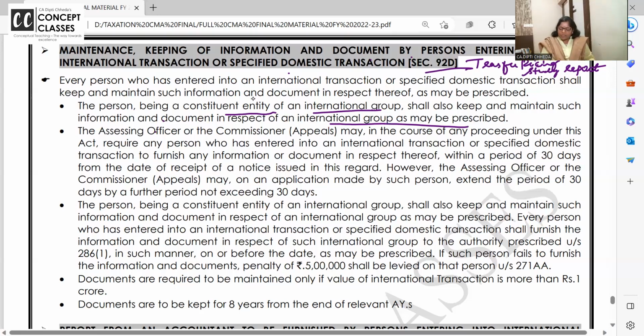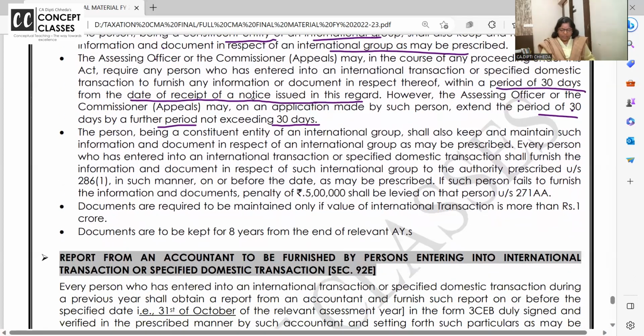AO in course of proceeding requires such documentation, then within a period of 30 days from the date of receipt of notice issued in this regard. However, AO or the Commissioner Appeals may, on application made, extend the period of 30 days by further 30 days. तो AO can ask कि D for documentation, 92D में 30 days के अंदर आप documentation दे दो.